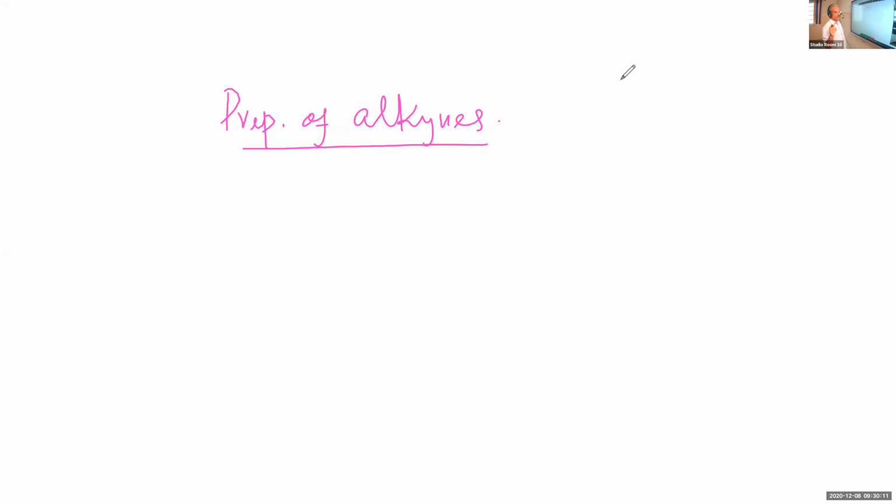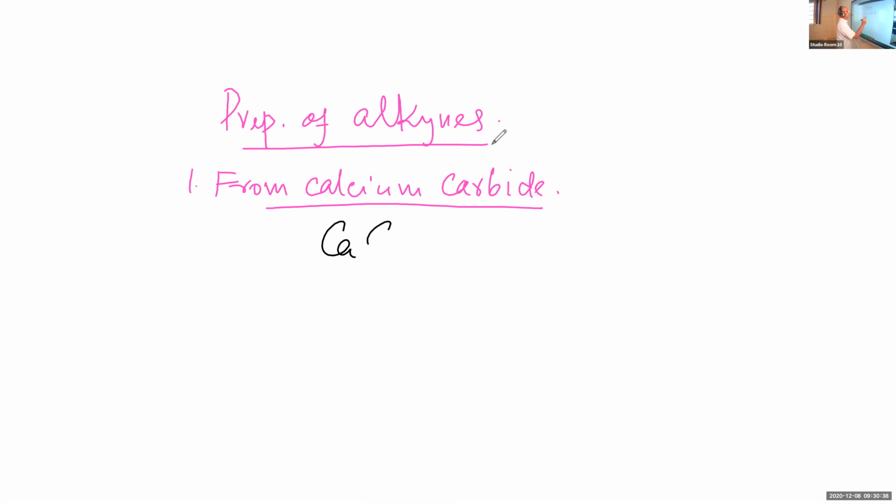There are many methods, but just remember at least two important methods. One is by the hydrolysis of calcium carbide. And what is calcium carbide? Calcium carbide is CaC2.